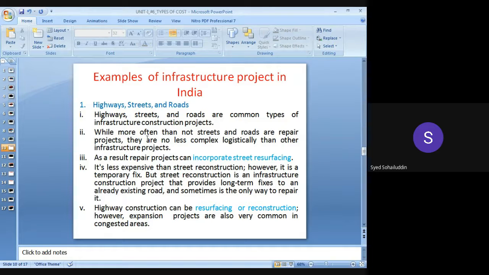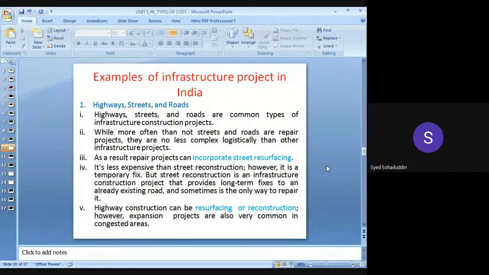Okay, while more often than not streets and roads are repair projects, they are no less complex logistically than other infrastructure projects. Okay? As a result, repair projects can incorporate street resurfacing. It's less expensive because maintenance work is also carried out, because infrastructure project में कैसा होगा, it is a long term project, so it is not only the construction work that will be carried out.